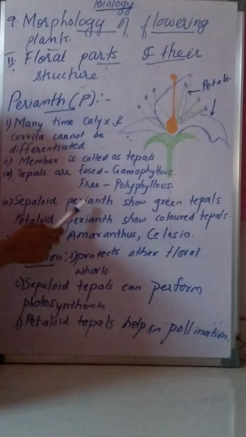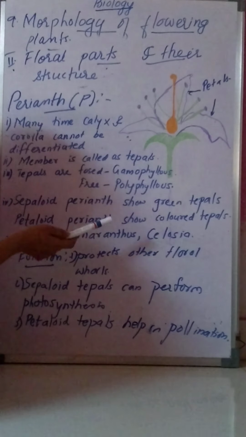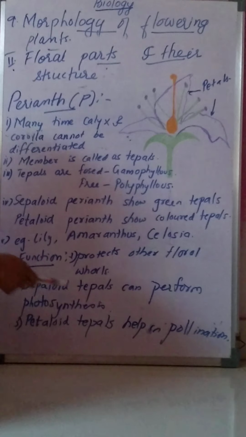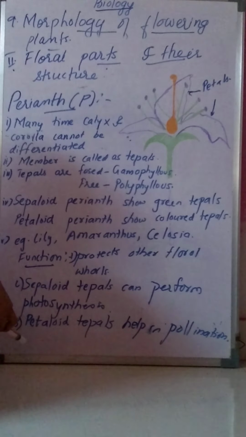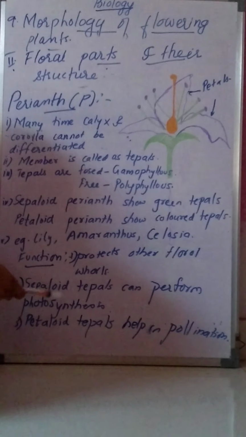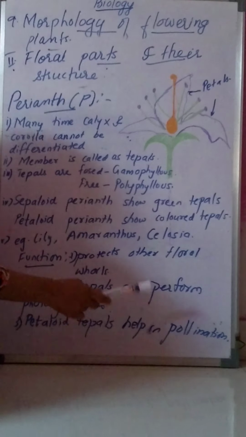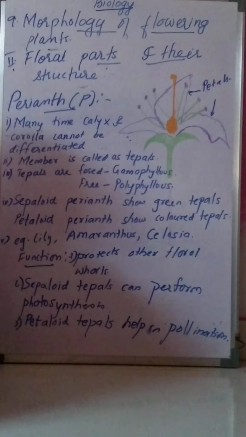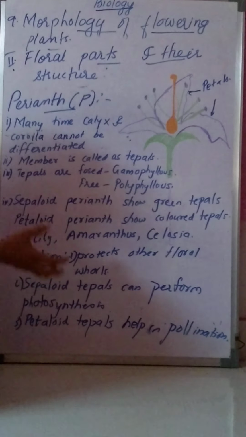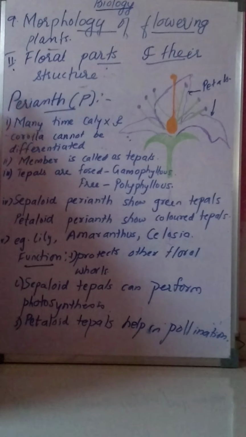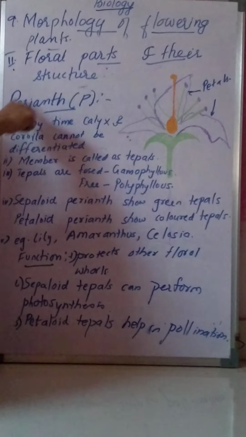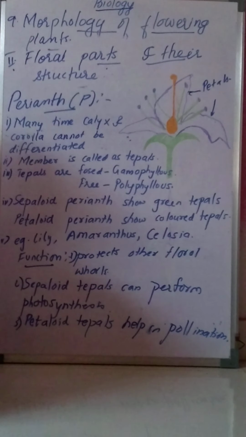If green tepals are present, they can perform photosynthesis. And if they are bright colored, then they help for pollination. Means both the functions of calyx and corolla are present in perianth. This perianth is written as capital P.